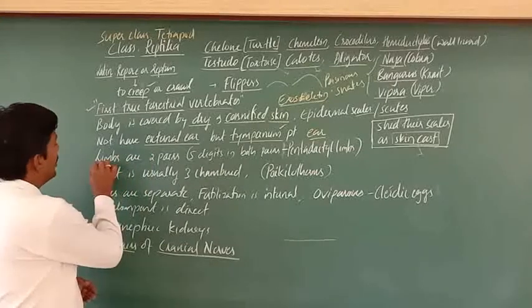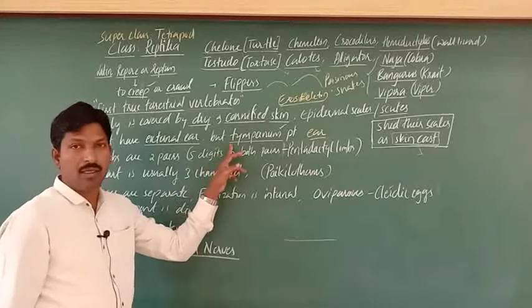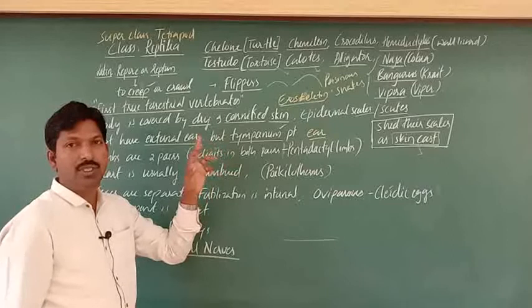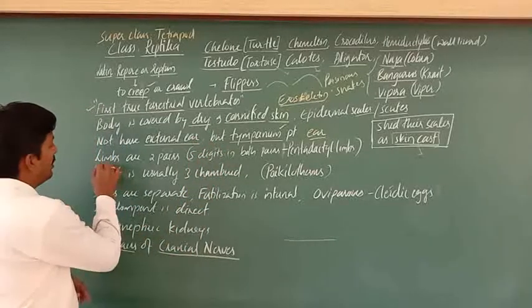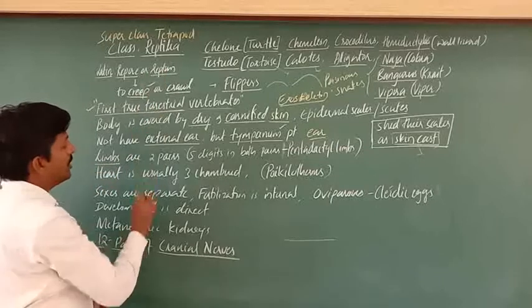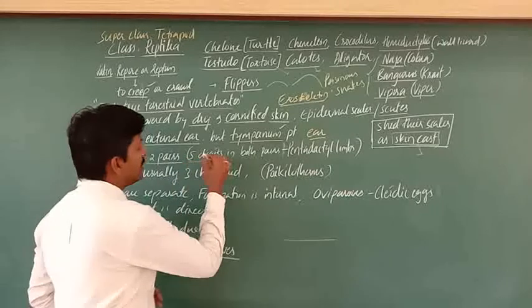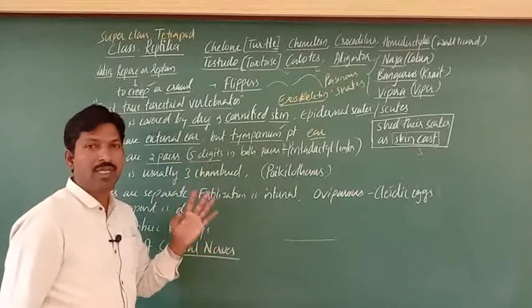This is one of the important features. Next, eyes are there, with eyelids. Next, the limbs. As we know, tetrapoda means there should be 2 pairs of limbs with 5 digits in each limb. We can observe 5 fingers and 5 toes.